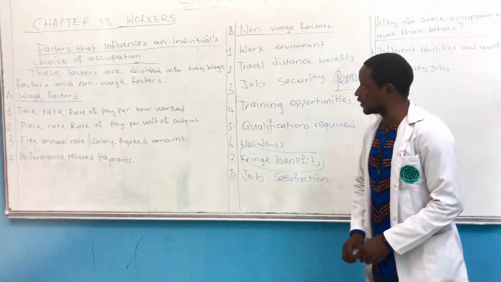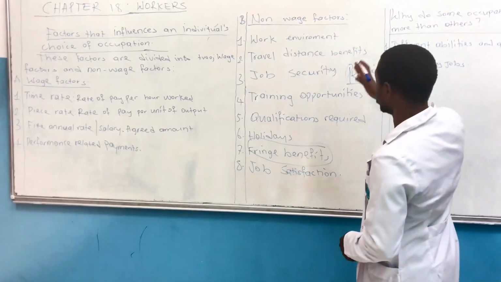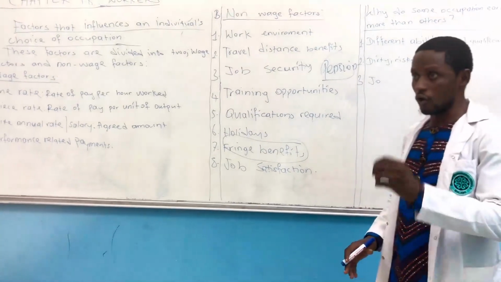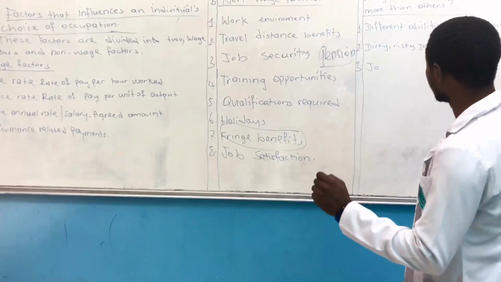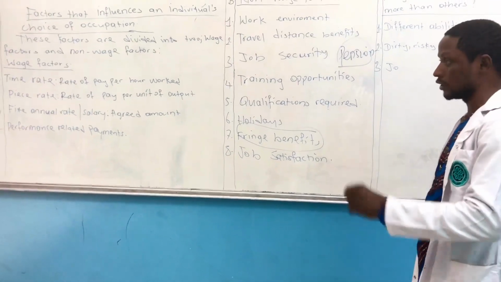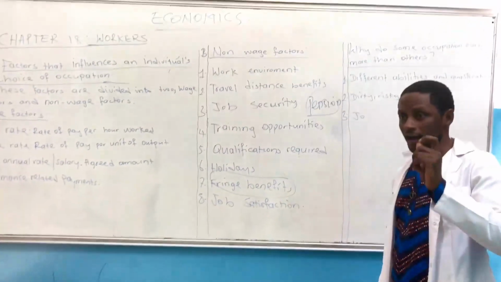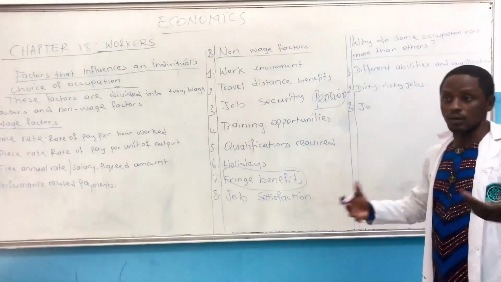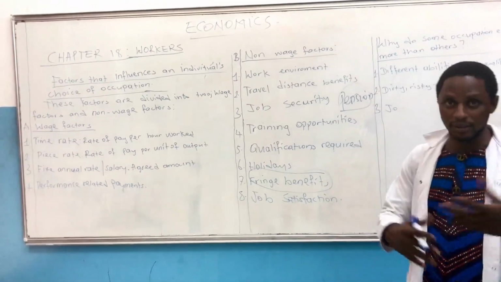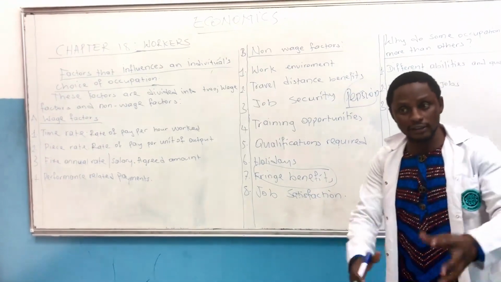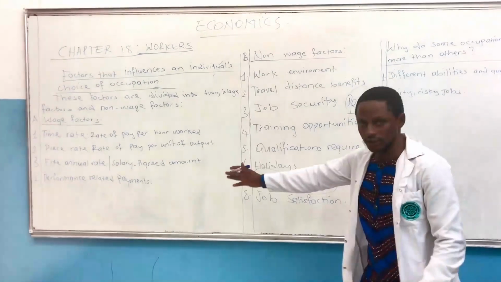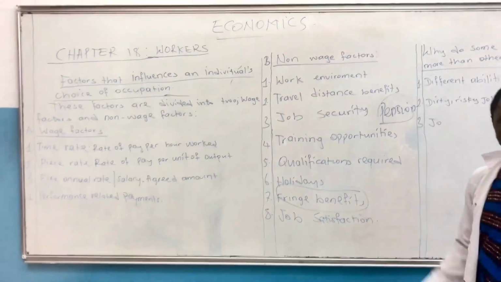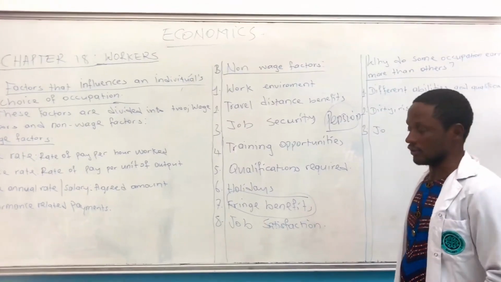So these are some of the wage factors and non-wage factors that can influence an individual's choice of occupation. As I earlier said, students, before you take any field or occupation, you must first of all think. I have an example. I asked my students in SS1 the other time, what do they like to be? Some say they want to be lawyers, some say they want to be nurses. These are some of the factors that can help you to choose your occupation in a way that you are not going to regret in the future.